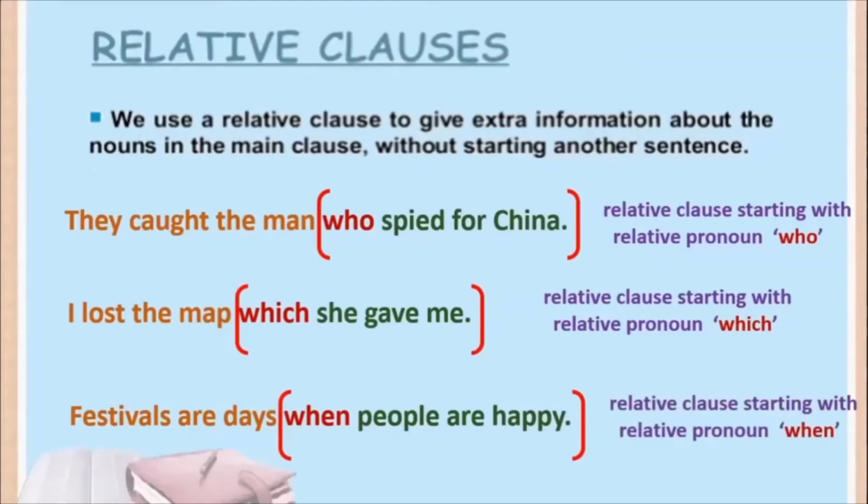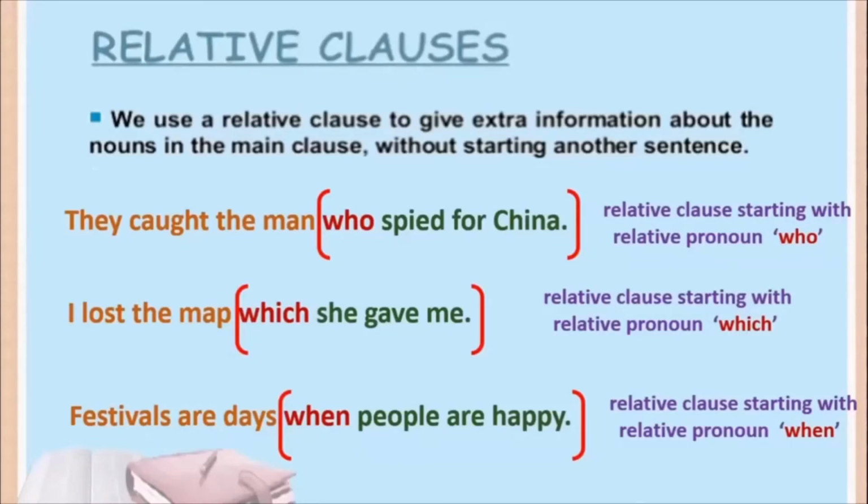So what are relative pronouns? Relative pronouns are those pronouns which introduce the relative clauses. The same words can also be interrogative pronouns. We will talk about them when we come to the next part of the lesson. But I want you to have a clear idea about these particular words and why they are called relative pronouns in these particular examples.